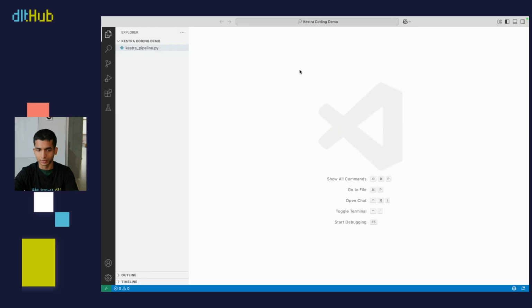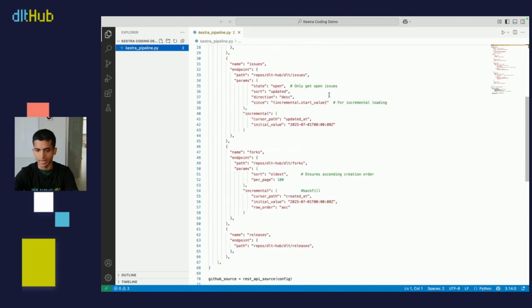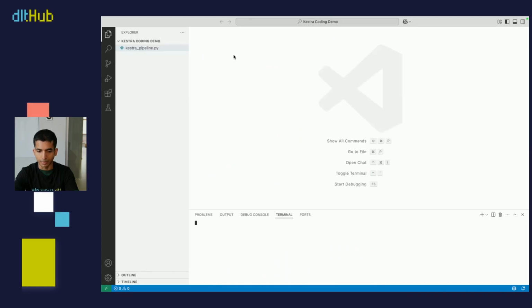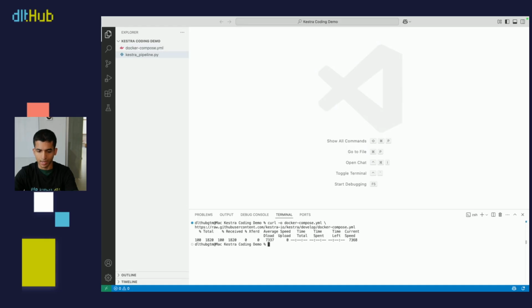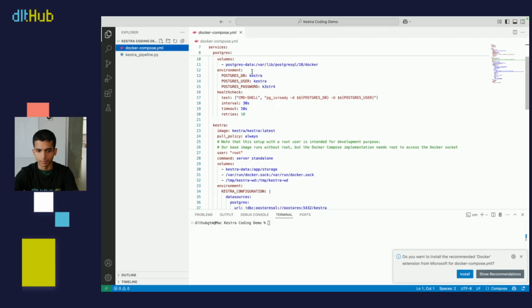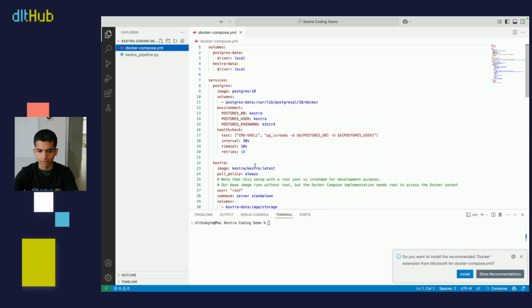So let's do that. As you can see, I have here a Visual Studio project open. It's almost empty. All I have inside is the pipeline script that I'll eventually be adding, but aside from that, it's got nothing. So I'm going to open up a terminal and I'm going to perform the first step, which is basically downloading that YAML file from Kestra's repo. And as you can see, it's got all the information needed for setting up our Kestra server. So now for step two.